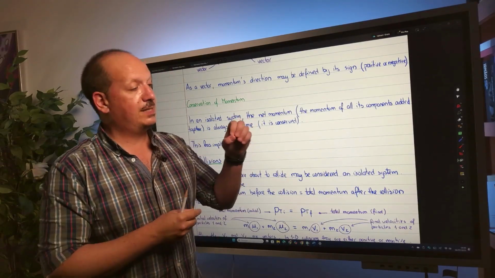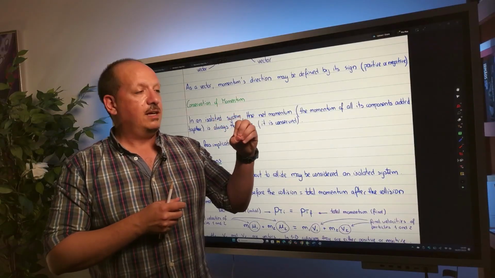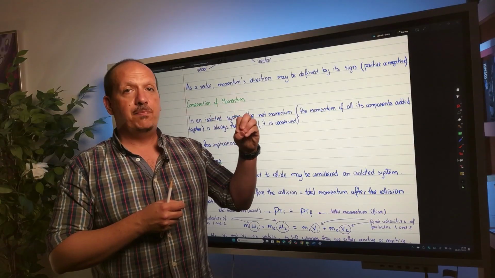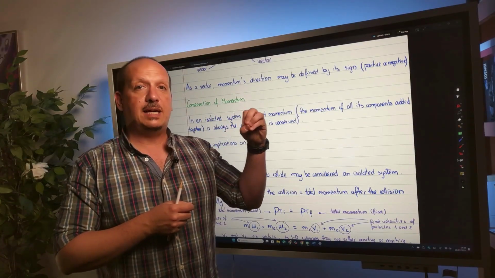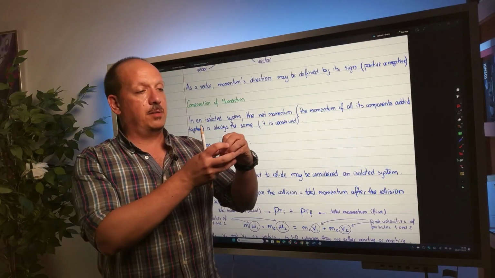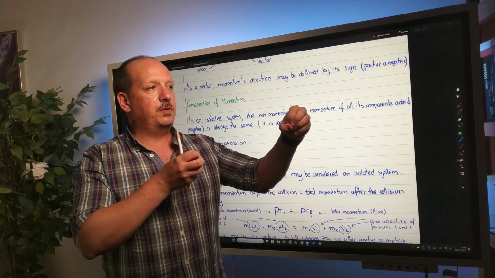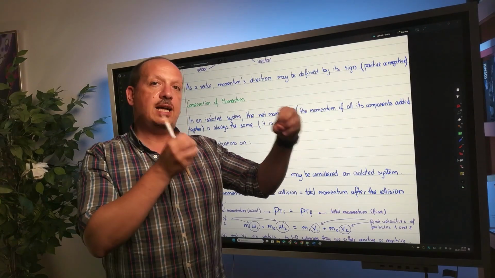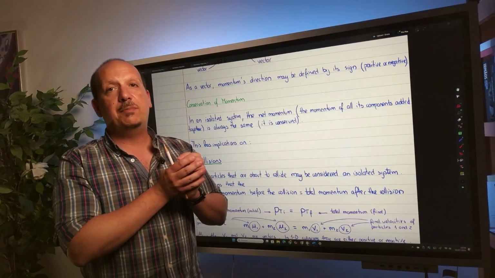Similarly, if you have a single object and the universe is made out of only this object, if this object has a certain momentum, it's going to have this momentum until the end of time. And even if this object suddenly explodes and divides in two, the momentum of this section and the momentum of this section added together is going to be equal to the momentum that the object had before.